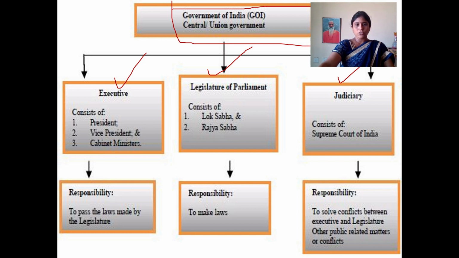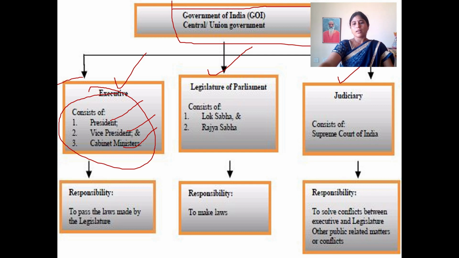So the executive department consists of the president, vice president and our cabinet ministers. Even in our state governments, there are the governor, then the chief minister, and then cabinet ministers together. What is the main role of these people?